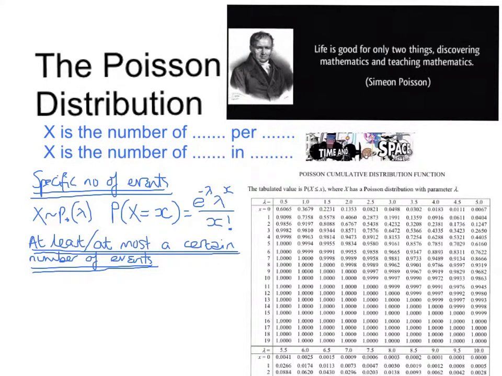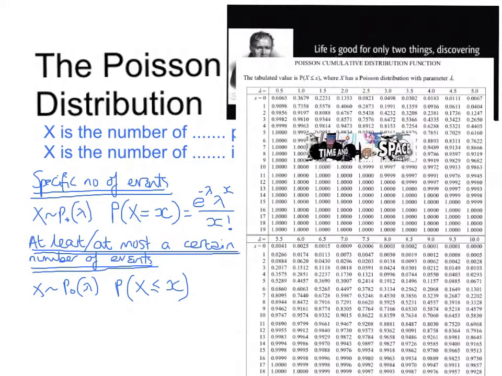The other question we could ask is about cumulative probabilities. What is the chance of at least or at most a certain number of events happening? And for this, we have tables, but only for specific values of lambda and specific values of x. So for example, if X is distributed by the Poisson distribution with average rate lambda, and I want to know what is the chance that X is less than or equal to a specific value of x, then I look at the tables and I see that I need my lambda to be 0.5, 1, 1.5, 2, 2.5, 3, 3.5, 4, one of these, or if you look further down the table you'll see there are some more.